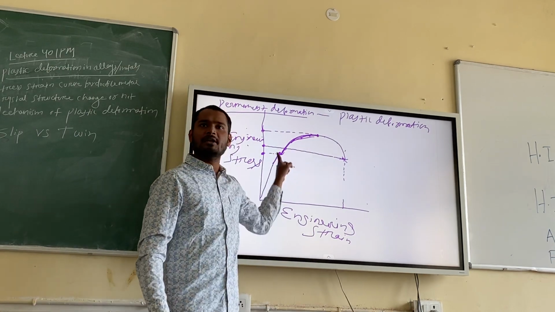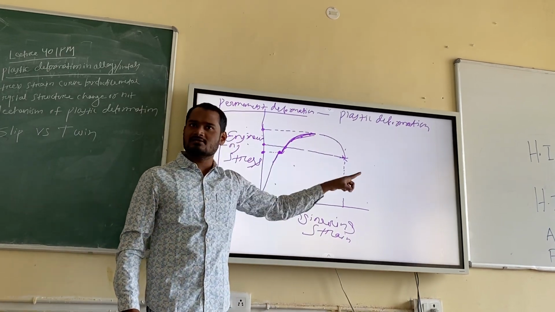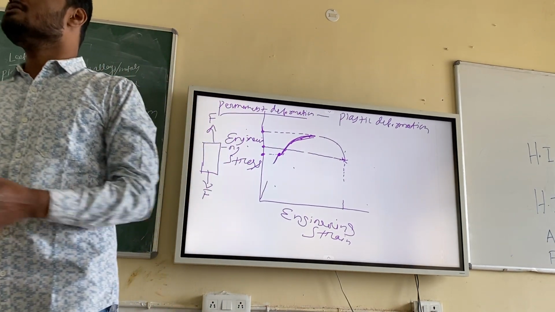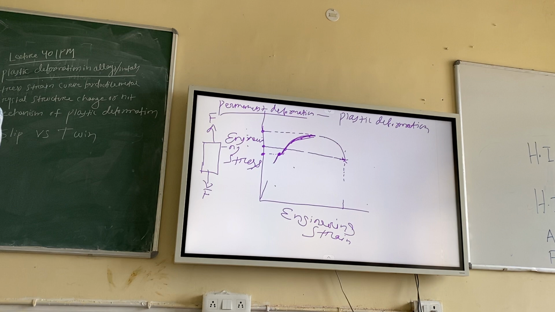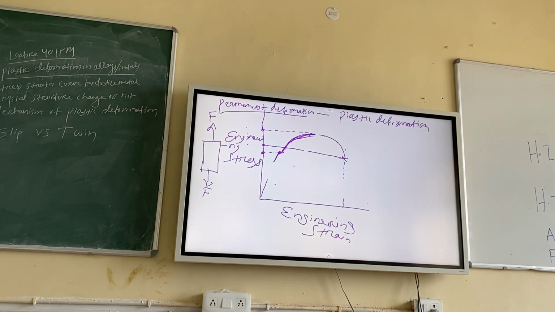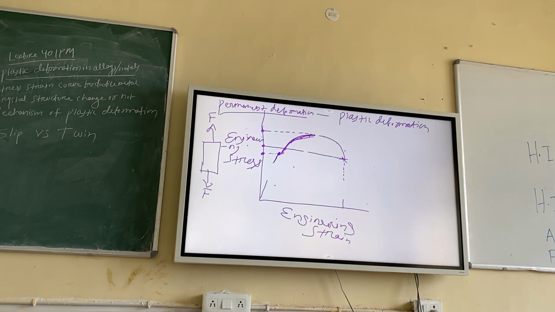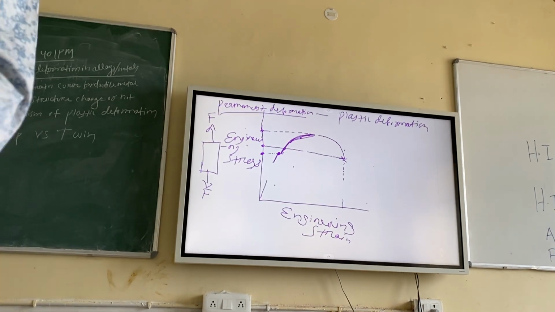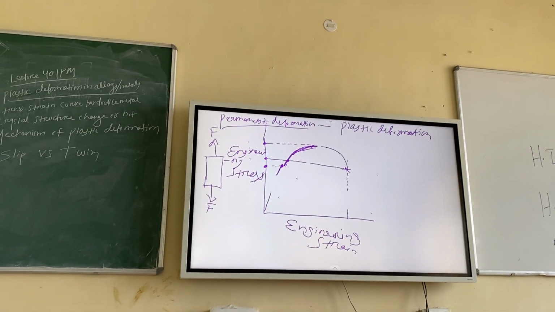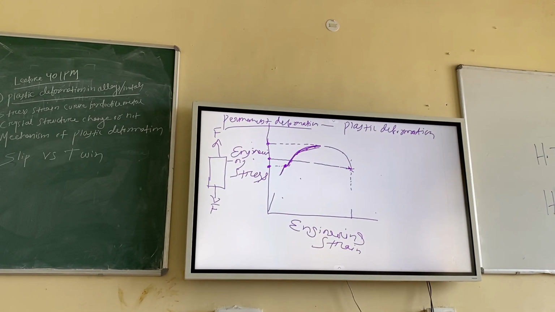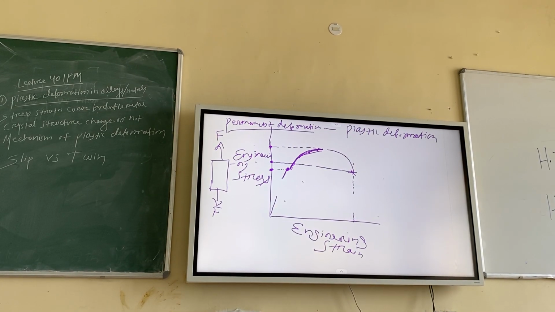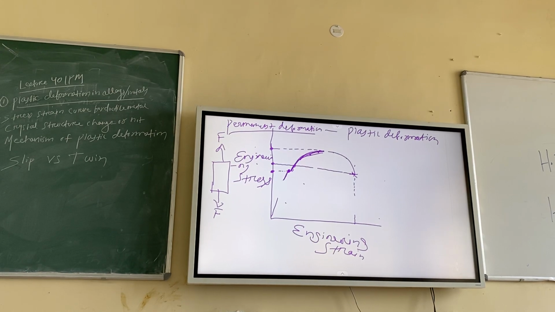From here to here, what is happening, you understand? Plastic deformation starts from this point. Once plastic deformation starts, new dislocations will be generated in the material. And when the amount of dislocations is very high, they cannot move easily. If they cannot move easily, strength increases. That's why the stress is increasing. The stress value is showing you the strength. The y-axis is showing you the strength, right? And the x-axis is showing you ductility, elongation.